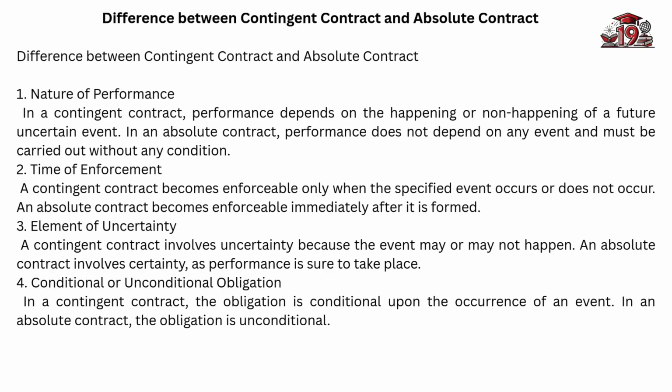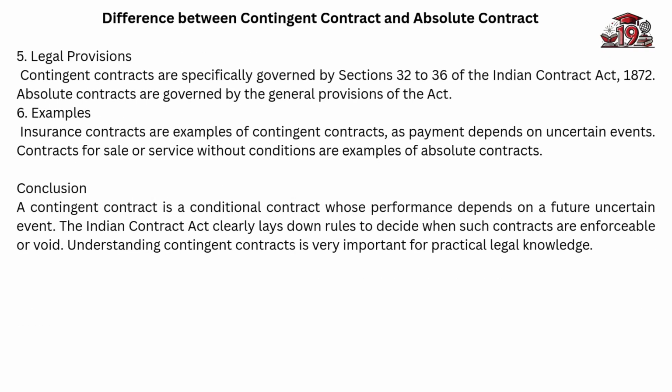Conditional or unconditional obligation. In a contingent contract, the obligation is conditional upon the occurrence of an event. In an absolute contract, the obligation is unconditional. Legal provisions. Contingent contracts are specifically governed by sections 32 to 36 of the Indian Contract Act, 1872. Absolute contracts are governed by the general provisions of the Act.